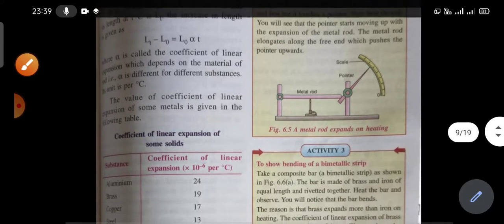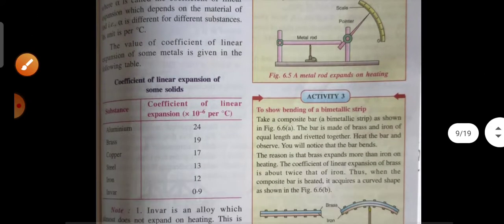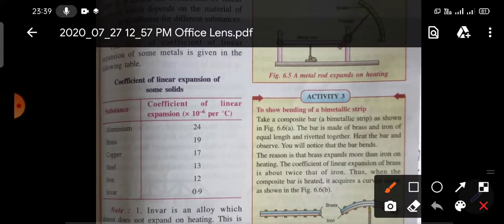So from this table you have to remember some of the values. You have to remember the values of copper, steel and iron. Aluminum also.